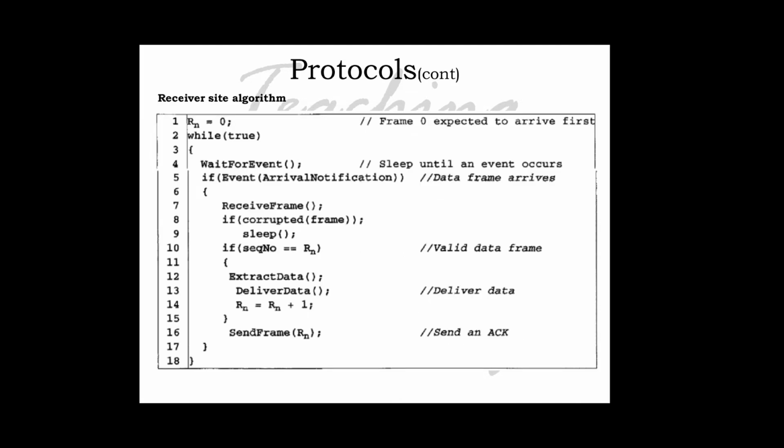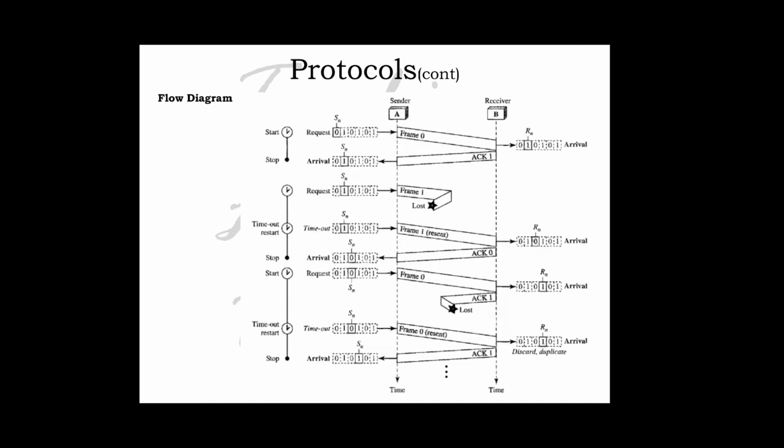And Rn, the receiver side algorithm, is simple, because there is only one activity. Rn is 0, the frame 0 is expected to arrive first. While true, wait for an event, and if the event is arrival notification, receive frame. If the frame is corrupted, it will sleep, and if the sequence number equals Rn, it is a valid data frame: extract data, deliver data, and then Rn will be changed to Rn plus 1. If it is 0, it will change to 1, and send frame Rn, sending an acknowledgement back to the sender. So this is what happens in the stop and wait ARQ protocol.